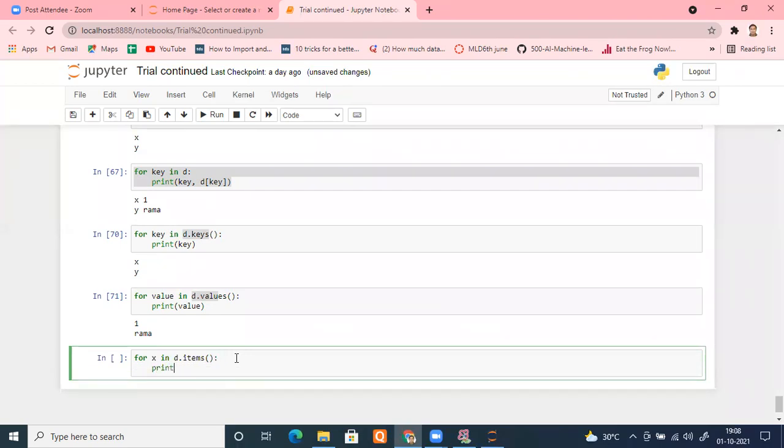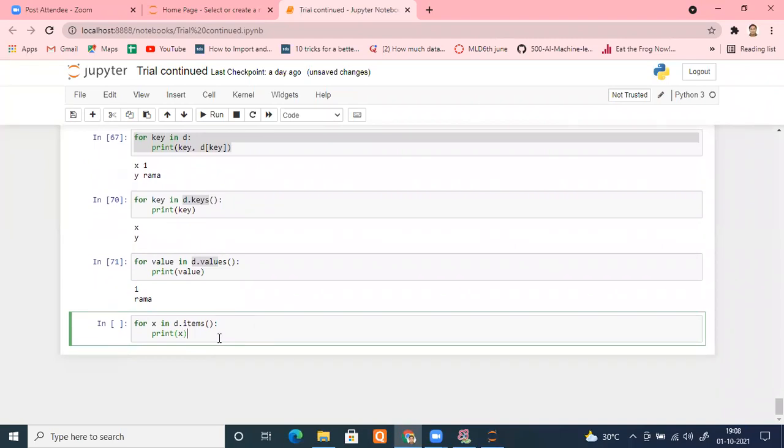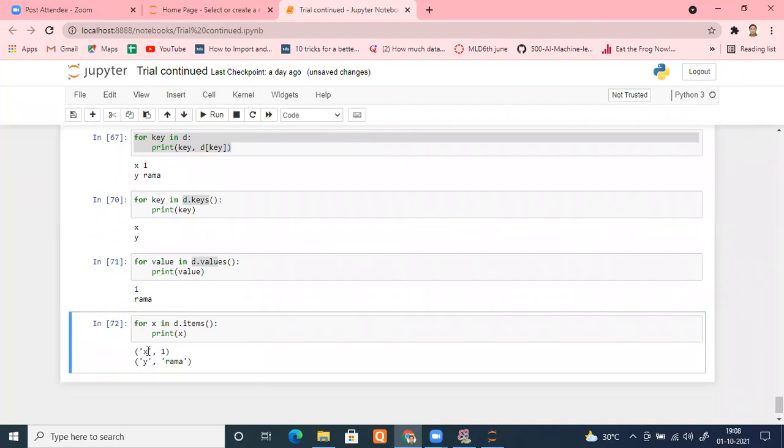Print X. See what it will return. It is going to return a dictionary object in form of tuple, a combination of key value pairs. Let me run this and you will see that. Can you see that? It returned me a tuple, key value.